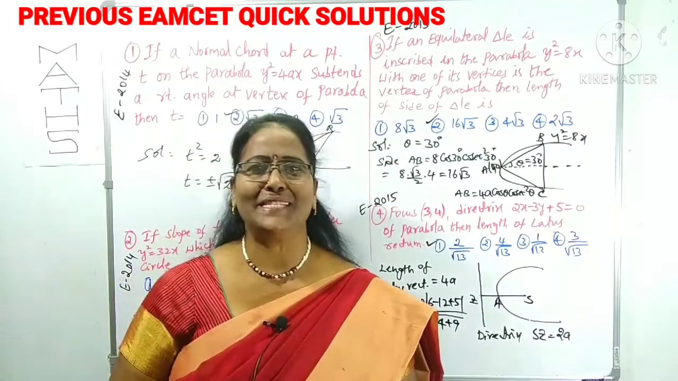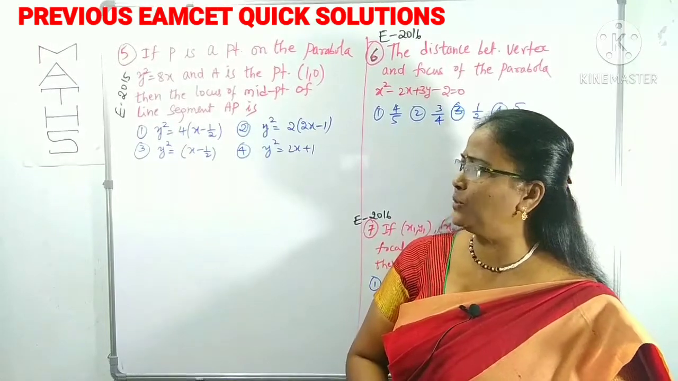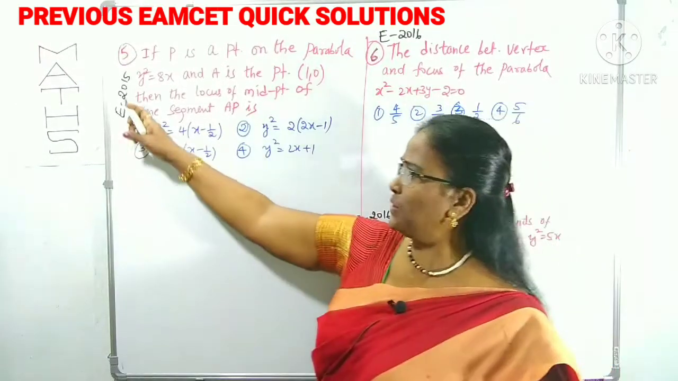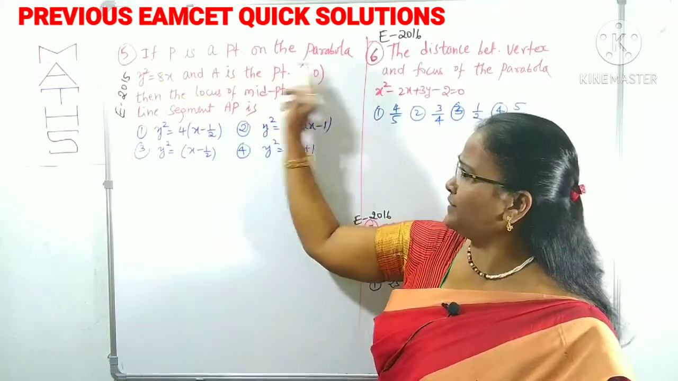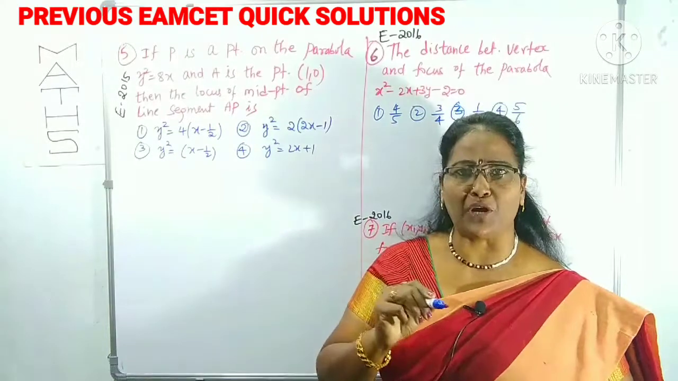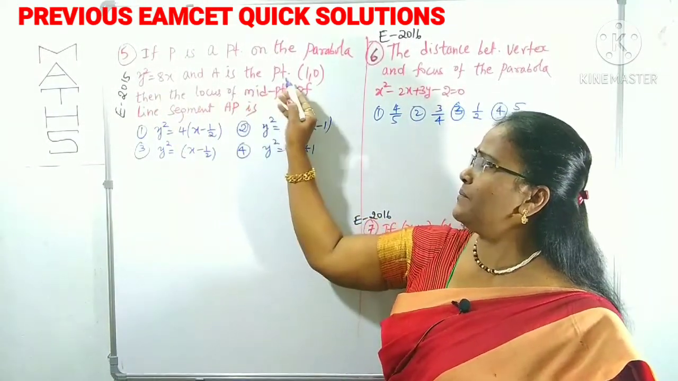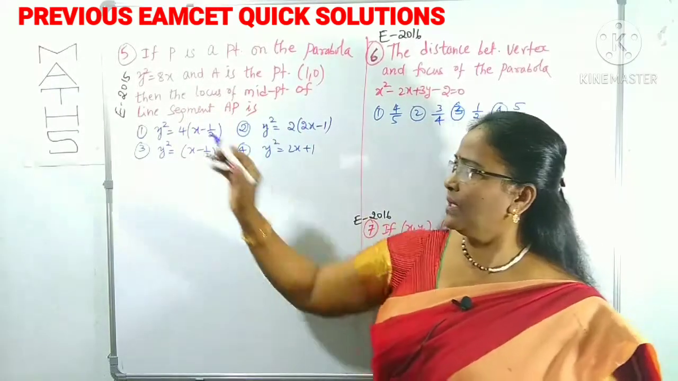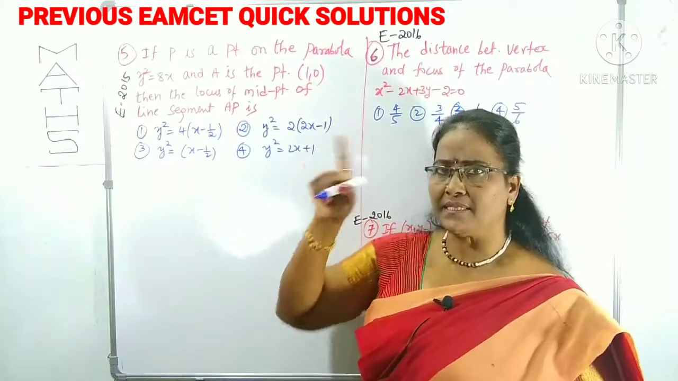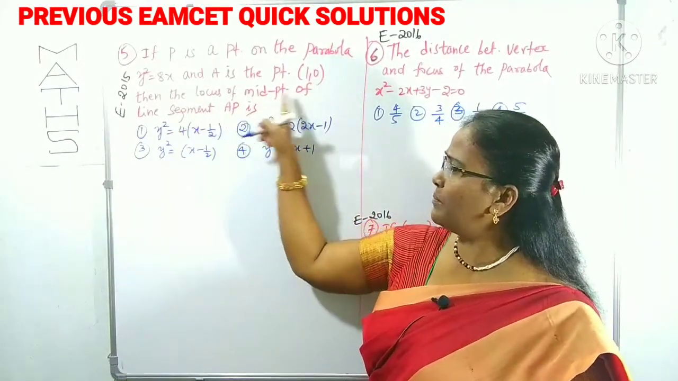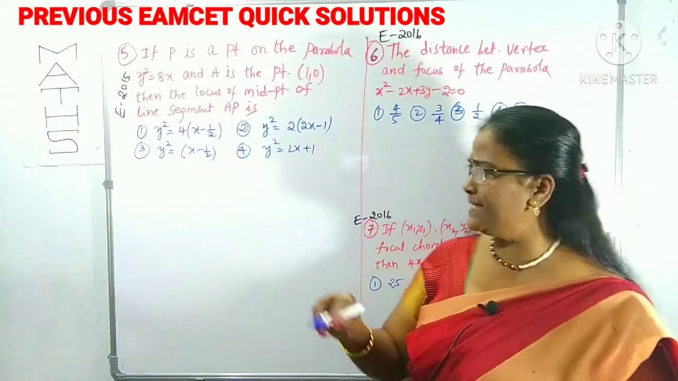Now, let us look at some more questions, right? Look at question number 5, which is given in EAMCET 2015. What is the first sentence? If P is a point on the parabola y square is equal to 4x, and A is the point (1, 0), then the locus of the midpoint of the line segment AP. Two points are there: P is a point on the parabola, and A is some other point.